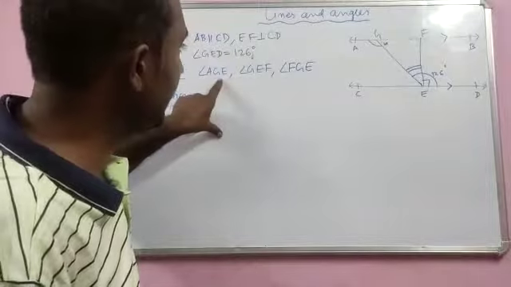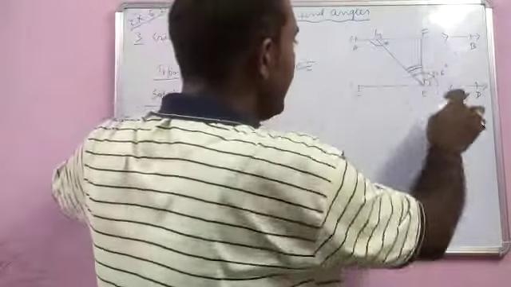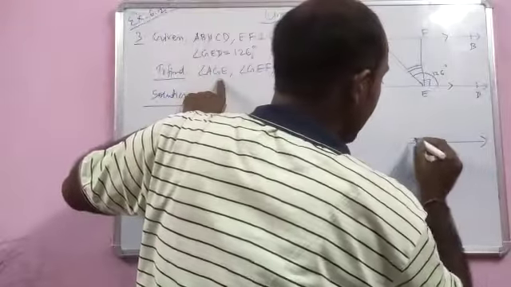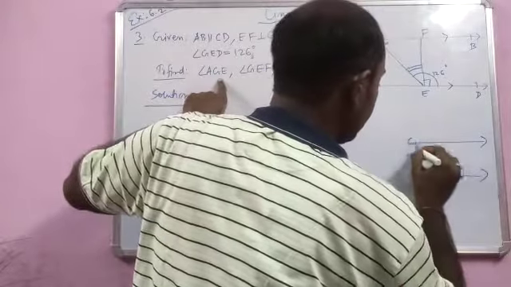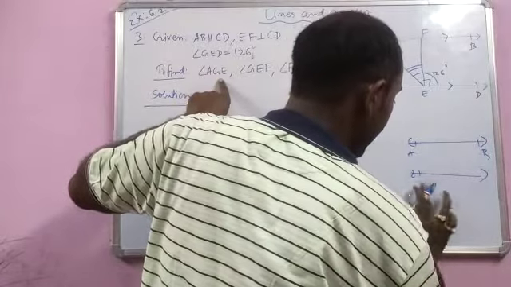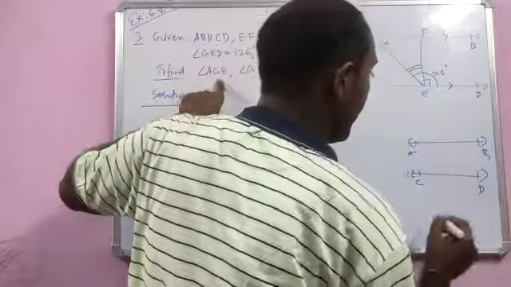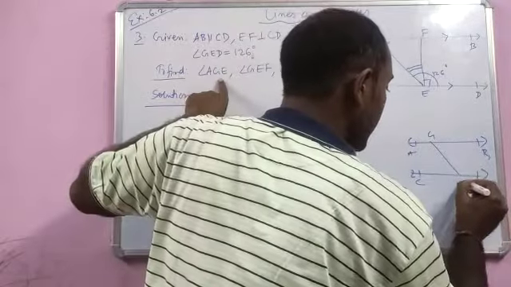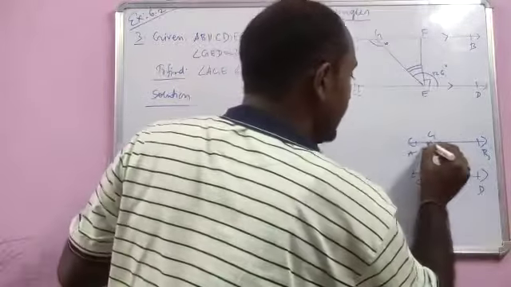Let us focus on AGE. This is formed by transversal GE. AB and CD are the parallel lines, and GE is the transversal. So you have to find this angle.